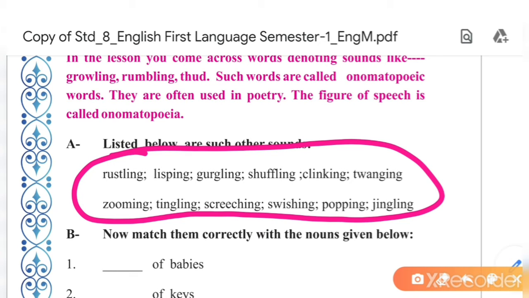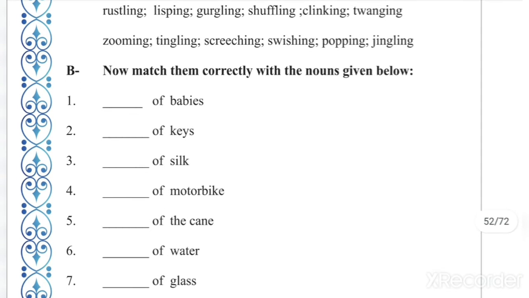Now give me the answer. Which figure of speech is it? Guess the answer. You cannot give the answer to me in this video lecture. Okay, guess the answer. Which figure of speech is it? See, in each poem, one major figure of speech is given.